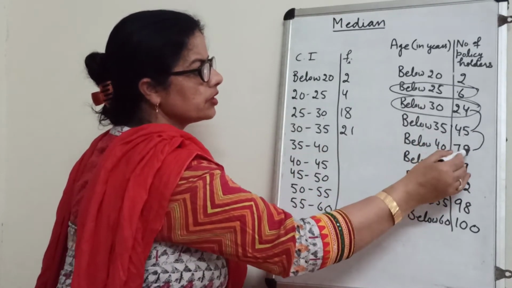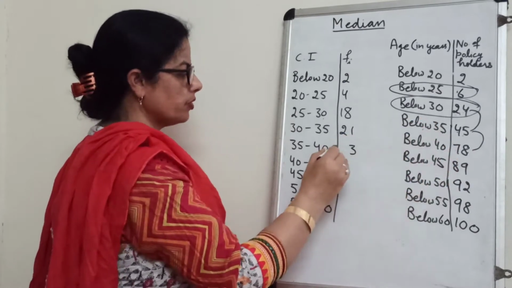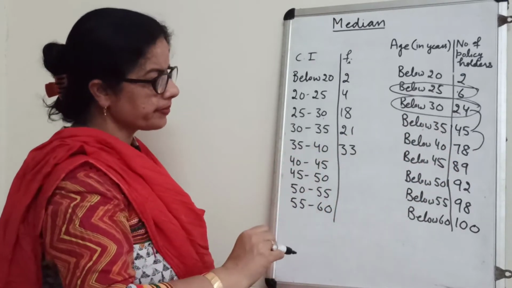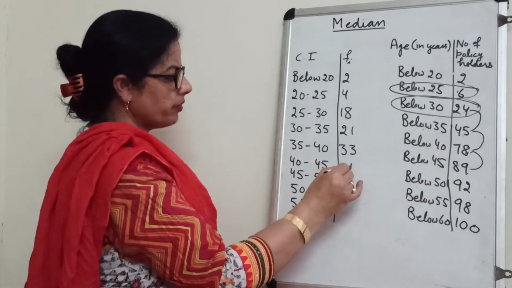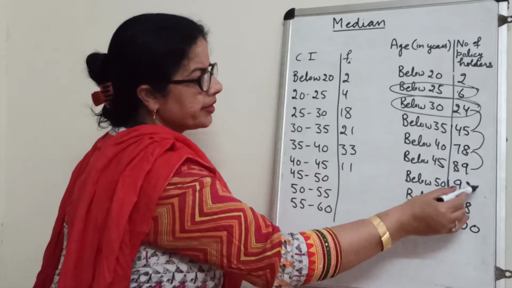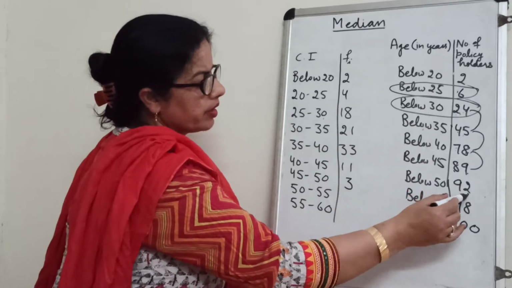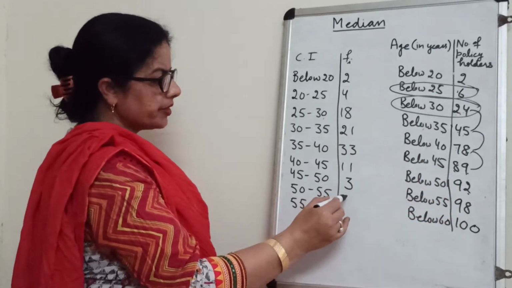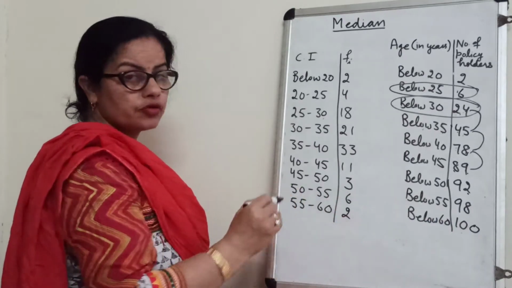Similarly, 35 to 40. Take the difference of this. 78 minus 45, 33. 33 will be here. Now take the gap of this. 89 minus 78, 11. 92 minus 89, 3. And then 98 minus 92, 6. 100 minus 98, 2.